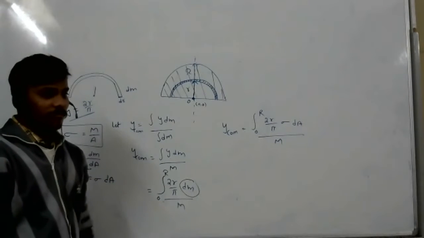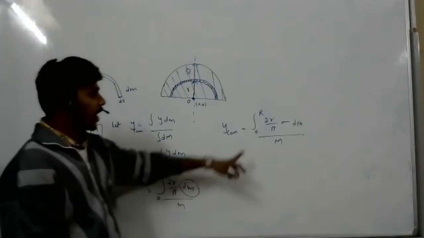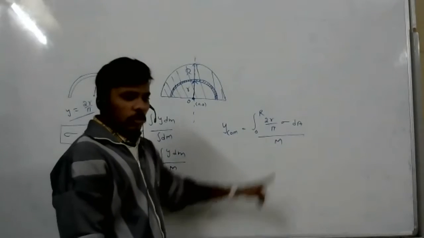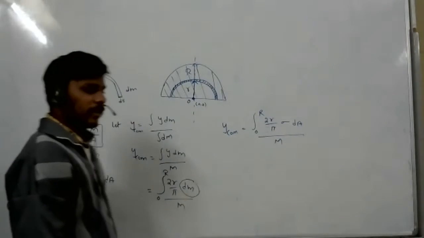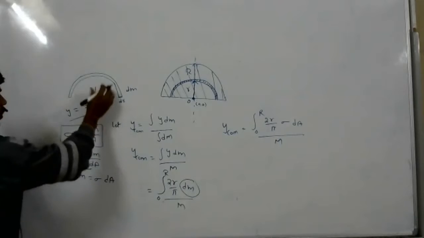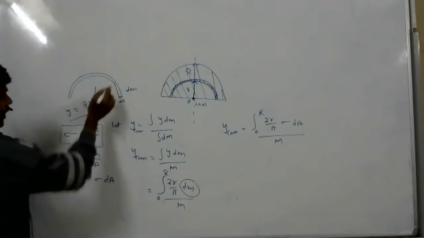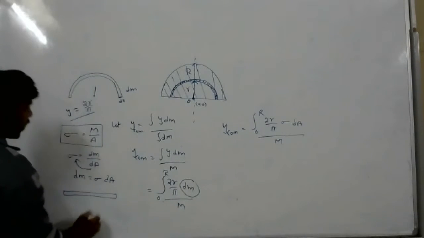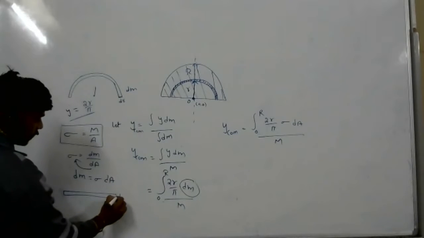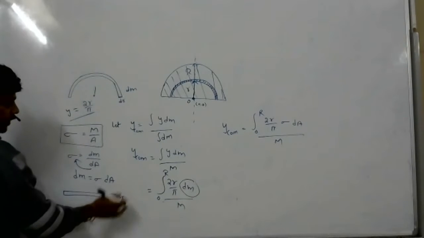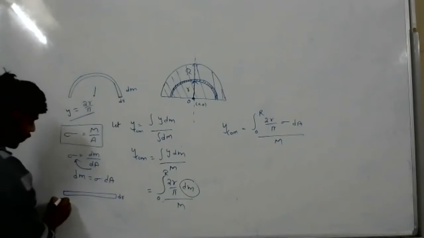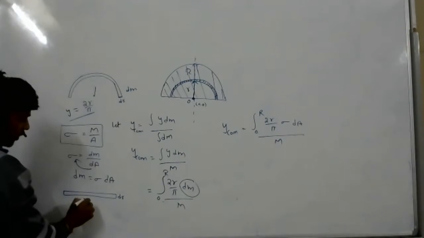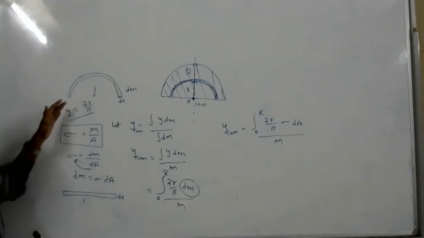Again, we can't integrate. Why? Because r is there, but there is no dr. So dA is whose area? The dA. So this semicircular wire, I will make it as a wire. So this is the wire now. How much is its thickness? And what is the length of this semicircular wire? Tell me. What is the length of the semicircular wire?